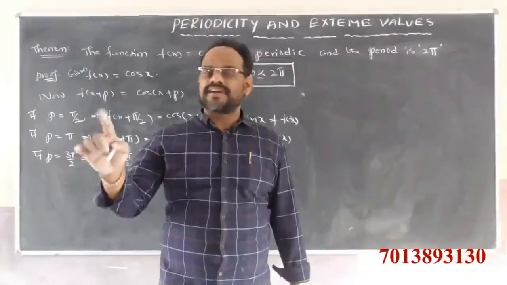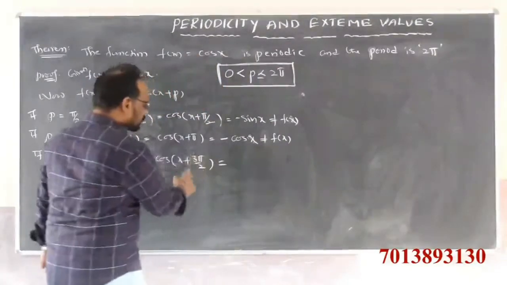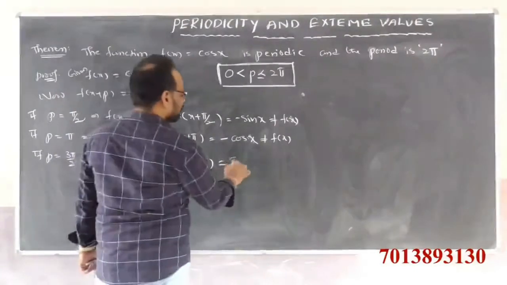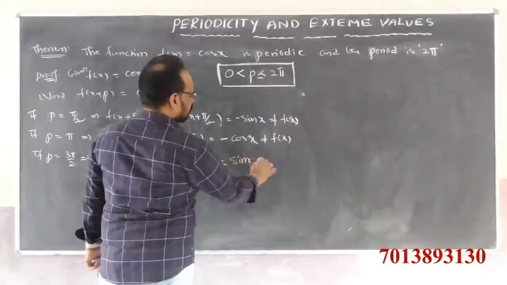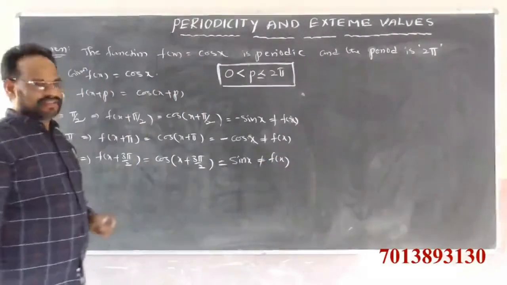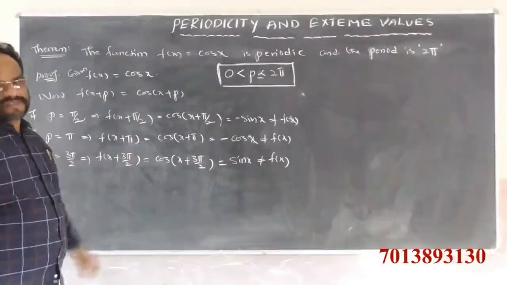In the fourth quadrant, cos is positive, so plus, but since 270 is there, the cos ratio changes to sin ratio, and we get sin x. But this is not equal to f of x, which is clearly cos x. So 3 pi by 2 is also not a period of the function.